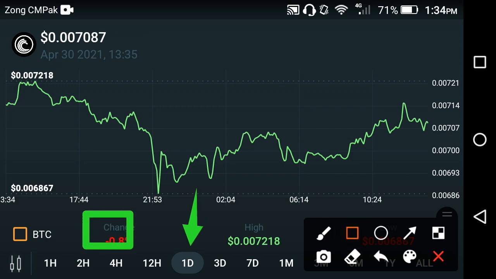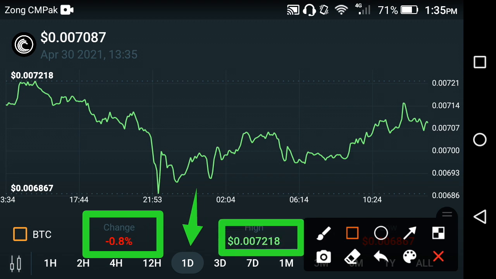If we look at the price change, the change in the last 1 day is about negative 0.8% in Bittorrent token, friends. The highest price in the previous last 1 day period is about 0.007218 USD, the highest price of Bittorrent token in the last 1 day, friends.